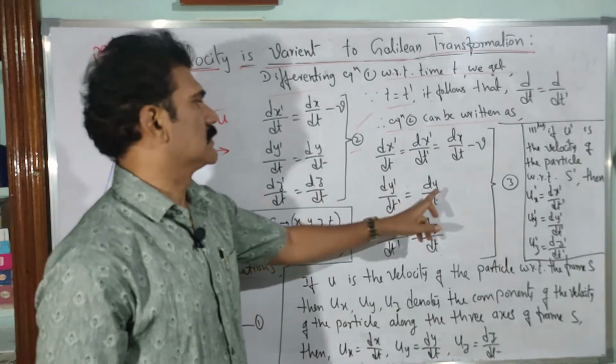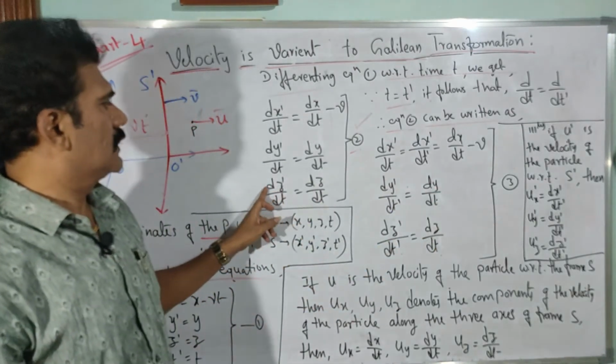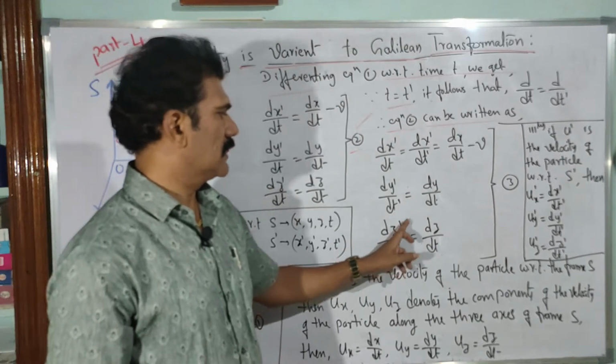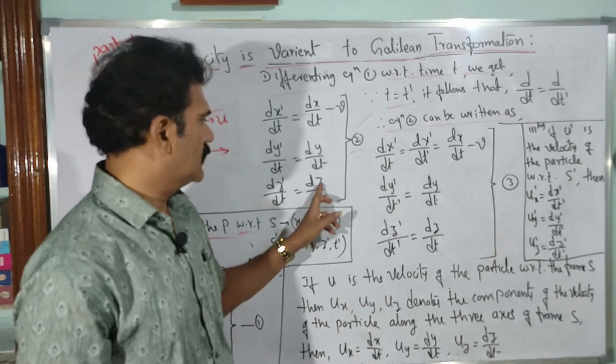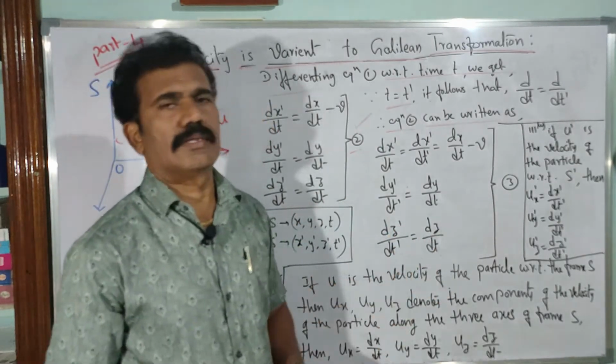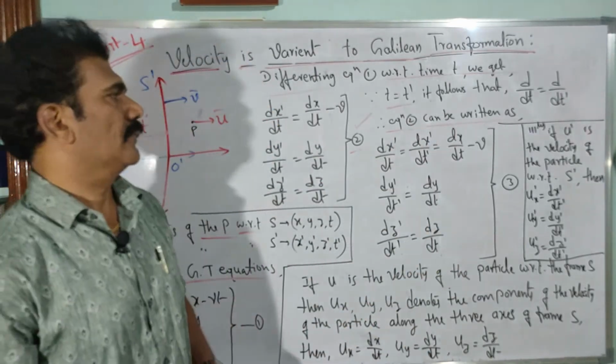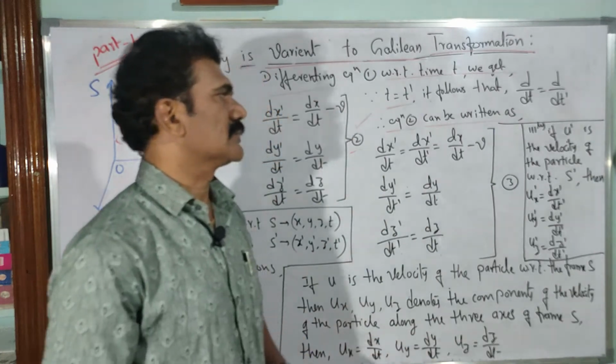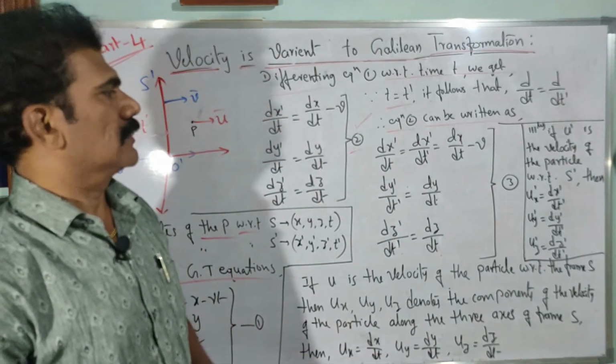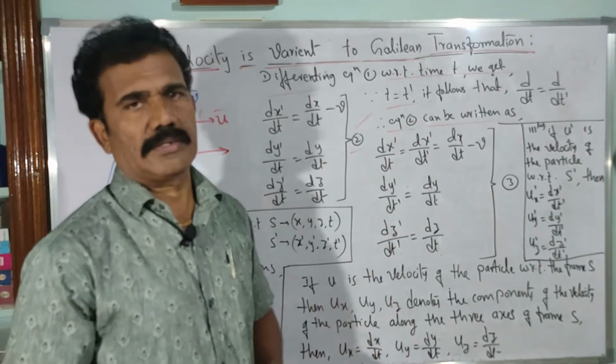The right side stays as it is, dy by dt. And similarly dz dash by dt can be taken as dz dash by dt dash, with the right side the same as dz by dt. Now these are the set of equations 3. So consider these as reference equations 3, and now let us consider the velocity of the particle.